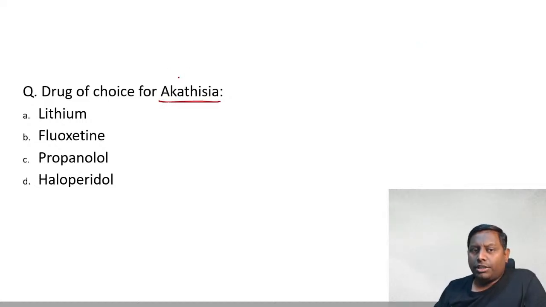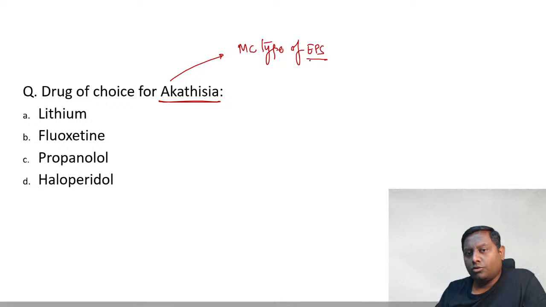Akathisia, I'll tell you two things. One is it's one of the extrapyramidal symptoms. In fact, it is the most common type of extrapyramidal symptom. Okay, and the drug of choice for that will be your propranolol, not any other drug. Haloperidol will never be drug of choice.